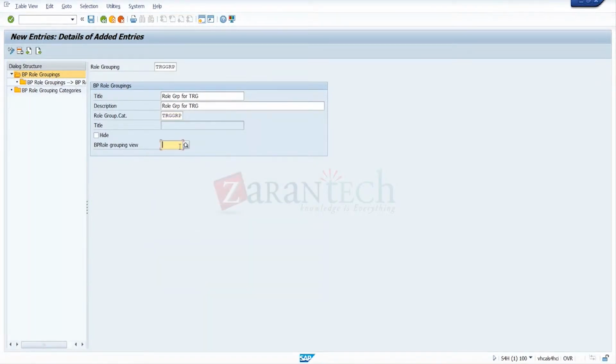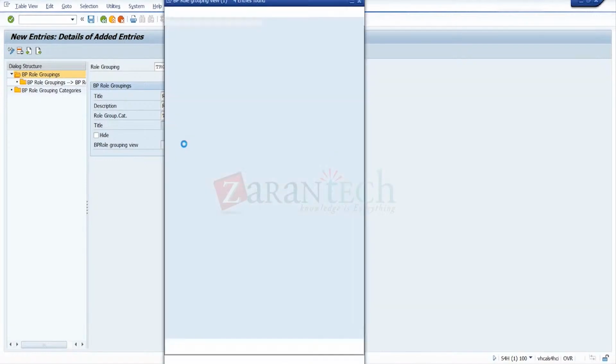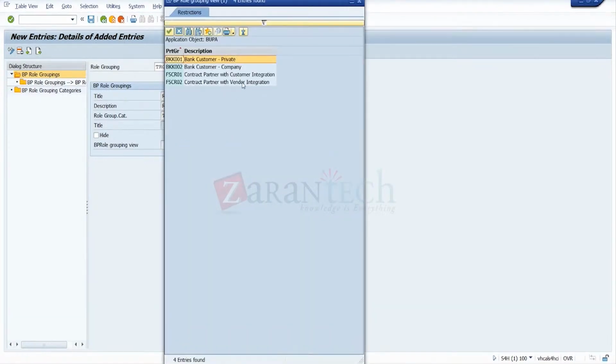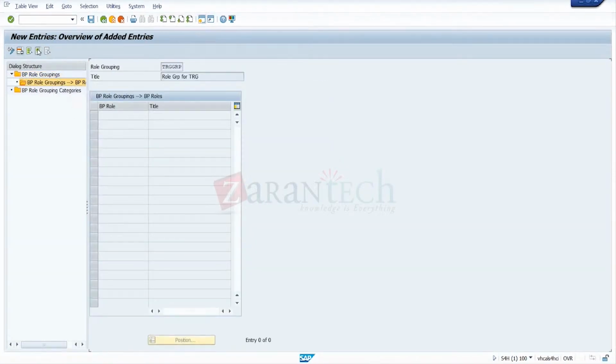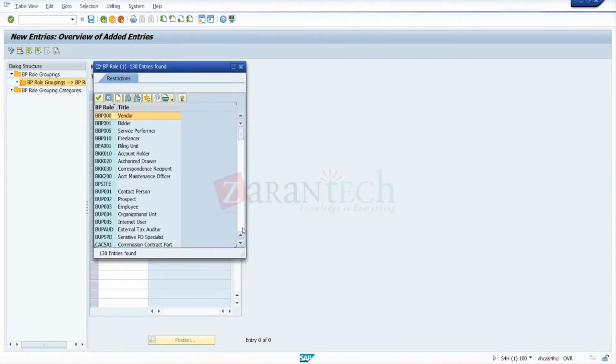So for grouping we can take one of the views here. This technical part is not needed, I'll leave this one. Now enter. So now link the grouping. Go to BP role, link the BP role now. Double click here. Go for new entries. Give the BP role that we created, our own group we can give here. We get a TRG GEN.